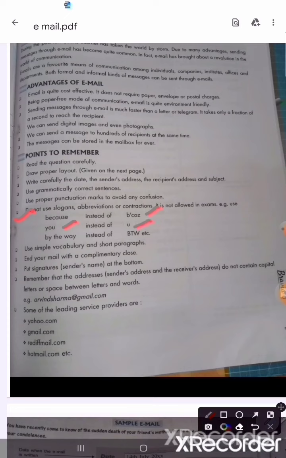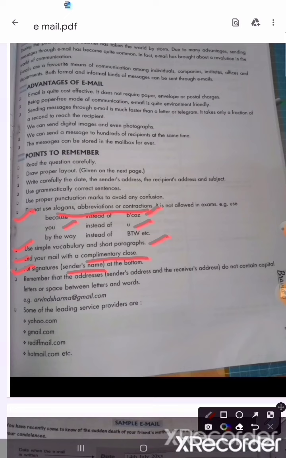Don't use abbreviations or these small words, but write the complete words. Use simple vocabulary and short paragraphs, small, that is enough for writing an email. And end with the complimentary close, and put the signature at the last, of the one who is sending the email.